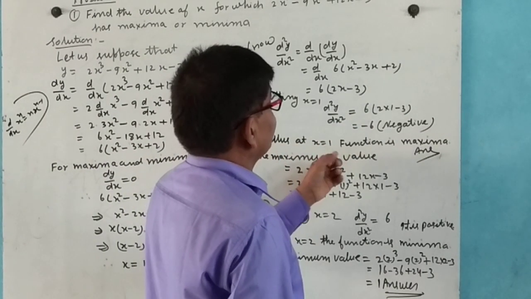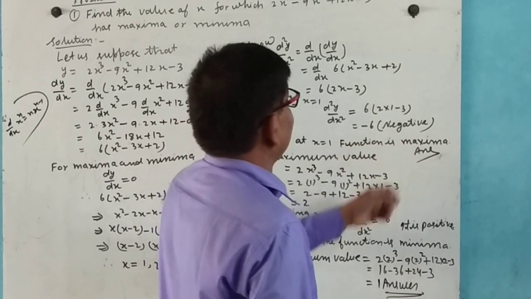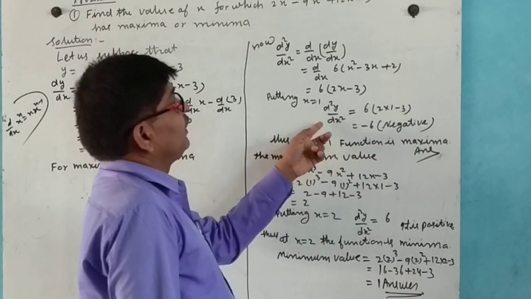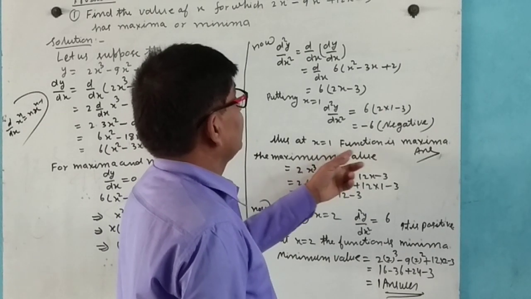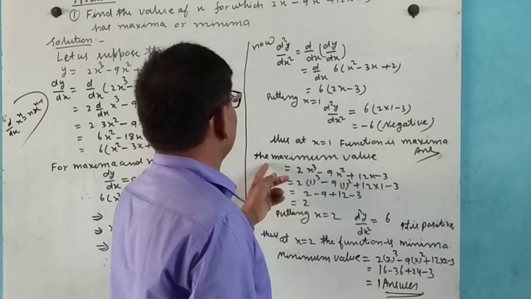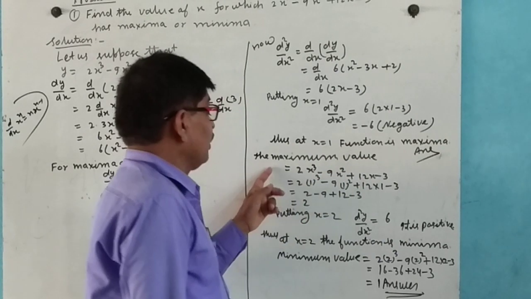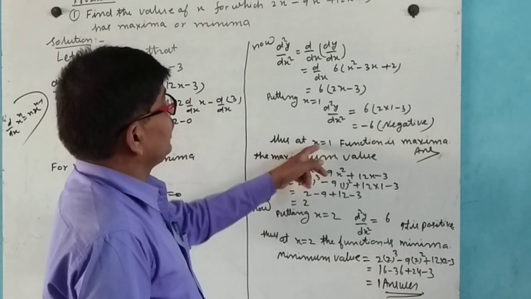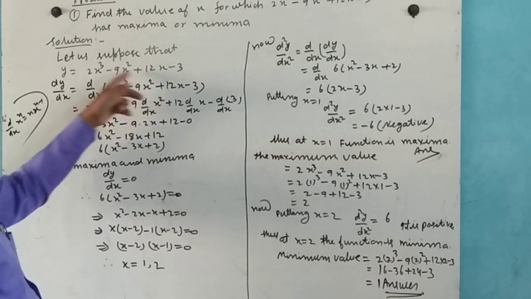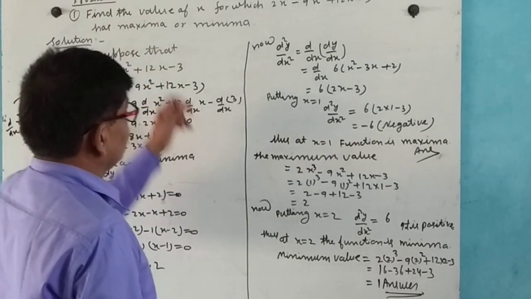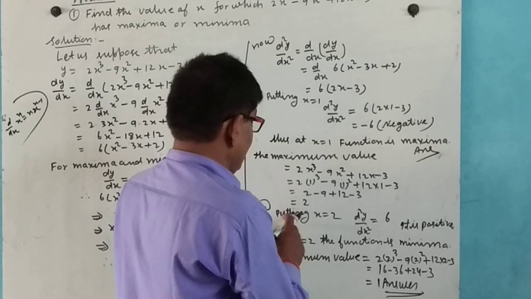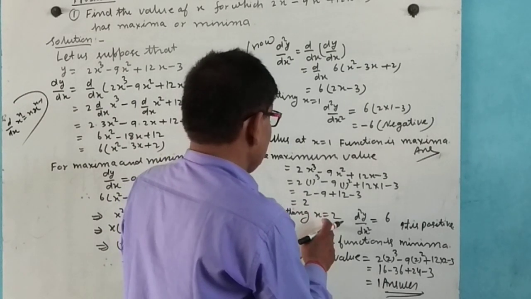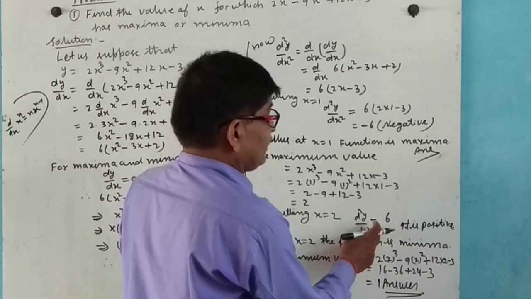Thus at x is equal to 1, the function has a maxima. We know that if d2y by dx2 is less than 0, then that is a case of maxima, and for the maximum value, we put x is equal to 1 in the given function. We get the maximum value 2.